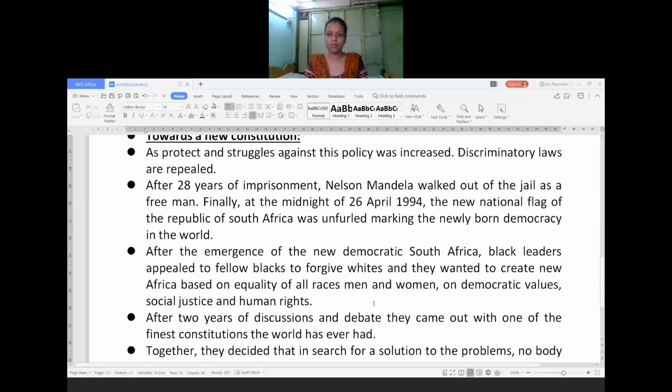Okay, some educated people were there. They started thinking about the problems that had arisen: how to maintain law and order in the country, what the economic activities will be, as well as what kind of equality we can maintain in the society. They started thinking about each and everything, because whatever they had suffered, future generations should not suffer.